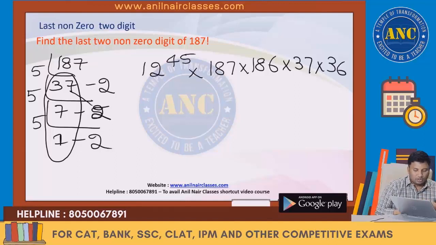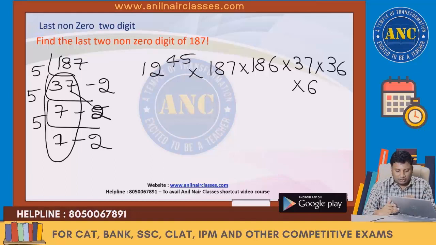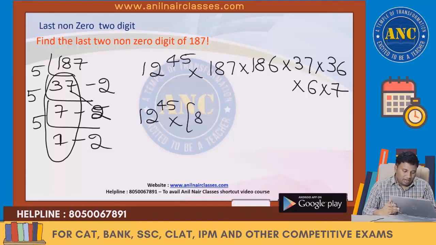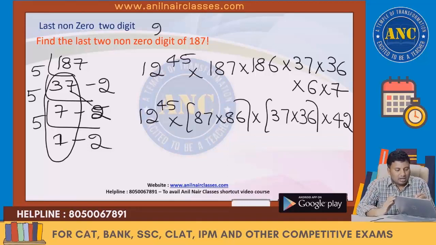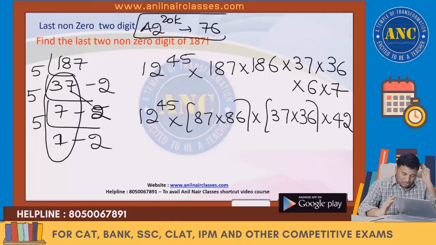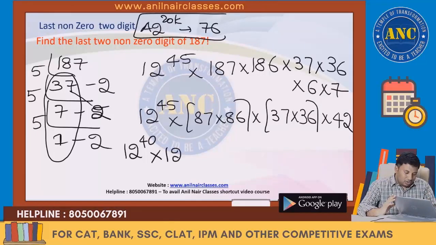Next, what do we have to write? 2 means 6 into 7. It is 12 power 45 into, a little bit of calculation is required, 87 into 86, 37 into 36, 6 7s are 42. Till here it is clear, right? 2 power 20k, last two digits is 76.